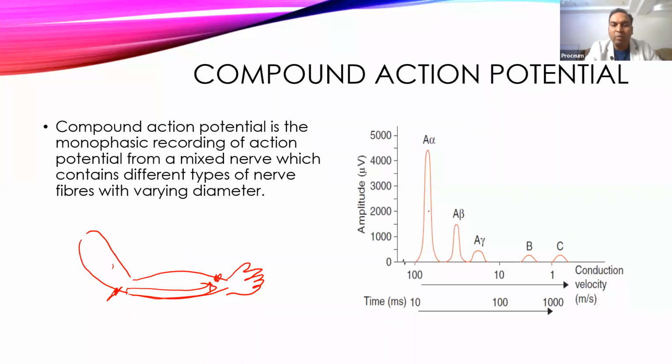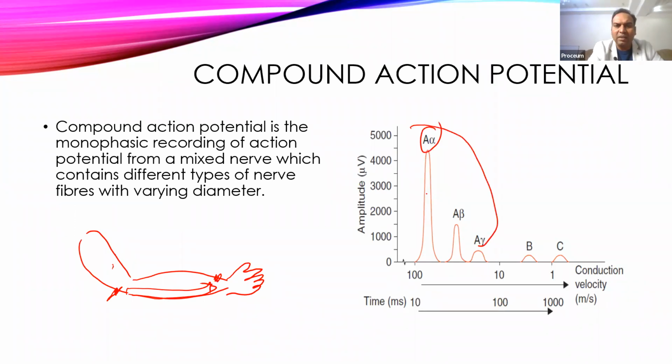Now you will say, sir, here it is so high and there so low. This is not an action potential of one nerve fiber. It is the action potential of many nerve fibers. So it shows combined electrical changes of many nerve fibers. And because of the different speeds of the nerve fibers, different amplitude and different distance it has formed. So a nerve which conducts an impulse very fast is referred to as an A nerve fiber.